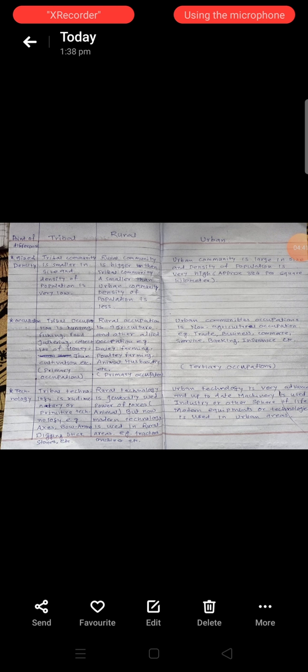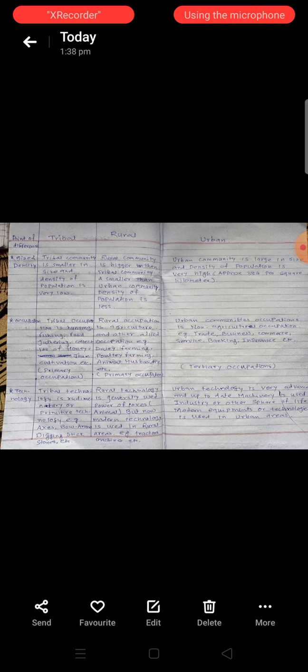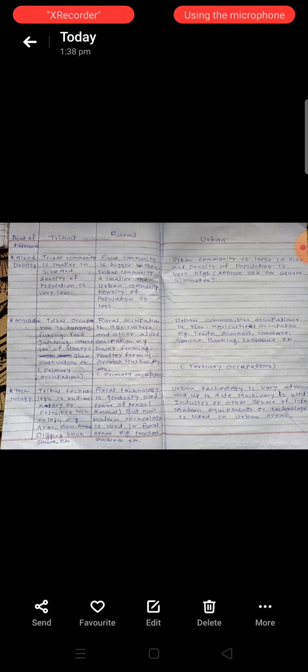Next point of difference is occupation. The occupation of tribal community is hunting, fishing, food gathering, collection of honey, collection of leaves, or collection of different animal products, for example different plants, etc., as well as jhum cultivation.